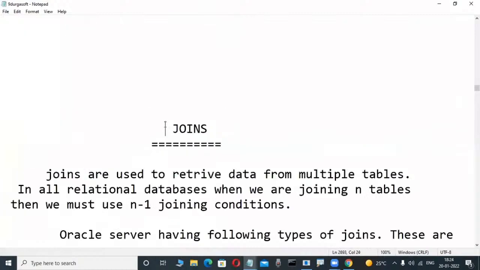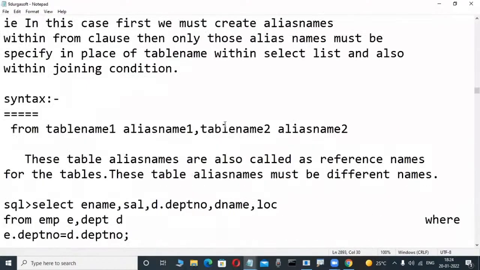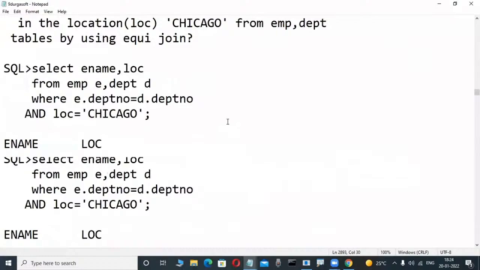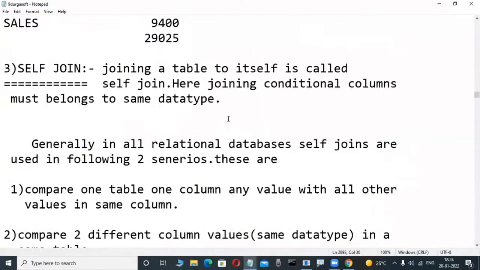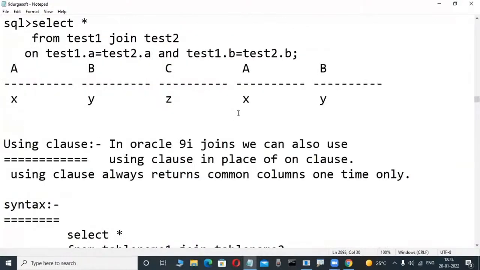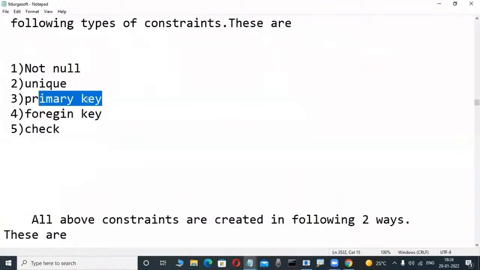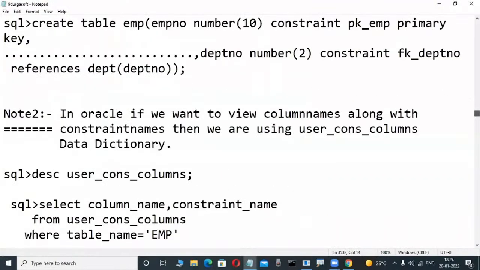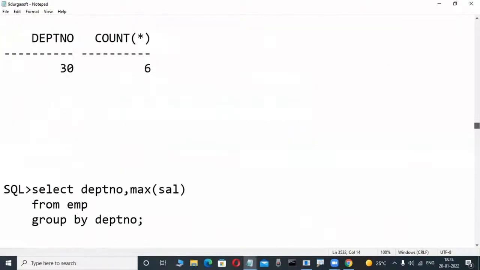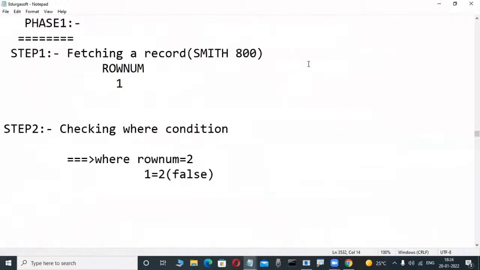And now the main concept: joins, to retrieve data from multiple tables. This is SQL language knowledge; maybe some of you already have an idea about it. Then constraints is a concept in our SQL language: primary key, foreign key, check, so many things. Once we are good at those, we learn subquery, a most powerful concept.